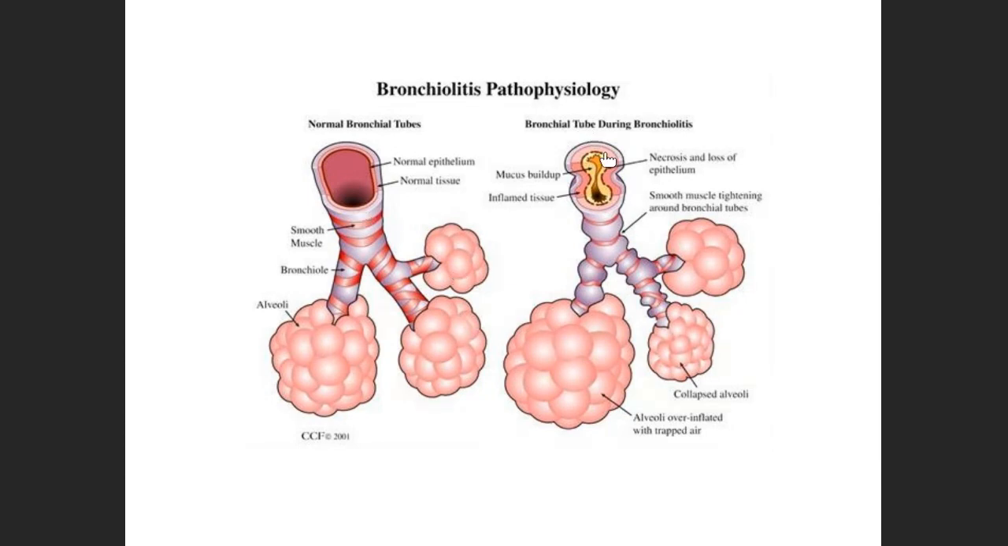Now, when you see the inflamed bronchiole or bronchial tree, it looks something like this. Here, the necrosis and inflamed tissue, completely inflamed, swollen, and the production of mucus completely block this bronchiole. You can see the smooth muscles, how they have tightened around the bronchiole, and certain alveoli are collapsed as they cannot take the pressure, and certain alveoli are hyperinflated due to the air trapped in them.